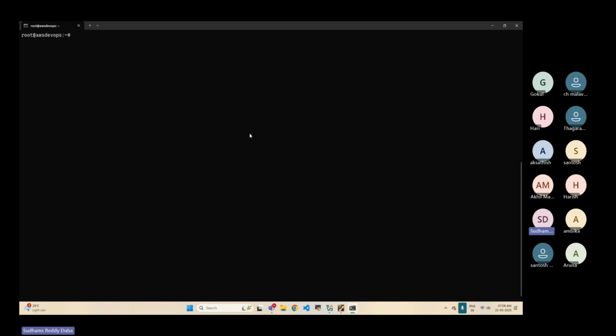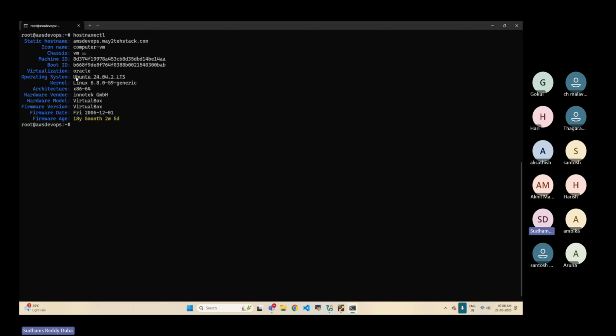Today I'm starting the apt command in the Ubuntu operating system. In our entire course, we will be using Ubuntu, the latest version, Ubuntu 24.04 LTS.